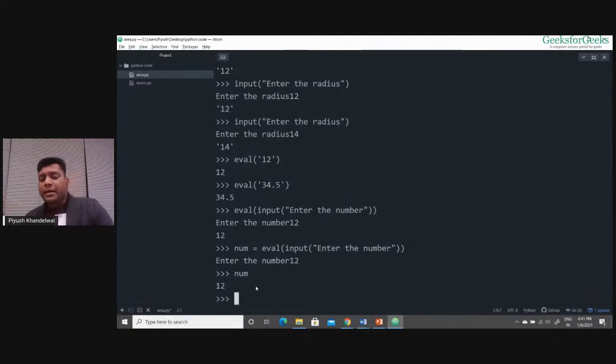So when I entered some number, it was read as a string by the input function. And then I converted that string to a number using the eval function, right? So this statement is passing the input to eval, and then this number was stored in a variable like this. I hope you're getting this.